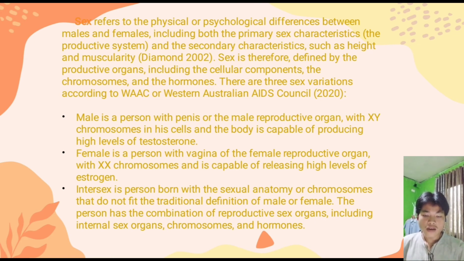The person has a combination of reproductive sex organs, including internal sex organs, chromosomes, and hormones. So, what is an intersex person? Intersex is a group of conditions in which there is a discrepancy between the external genitals and the internal genitals, the testes and ovaries. The older term for this condition is hermaphroditism.